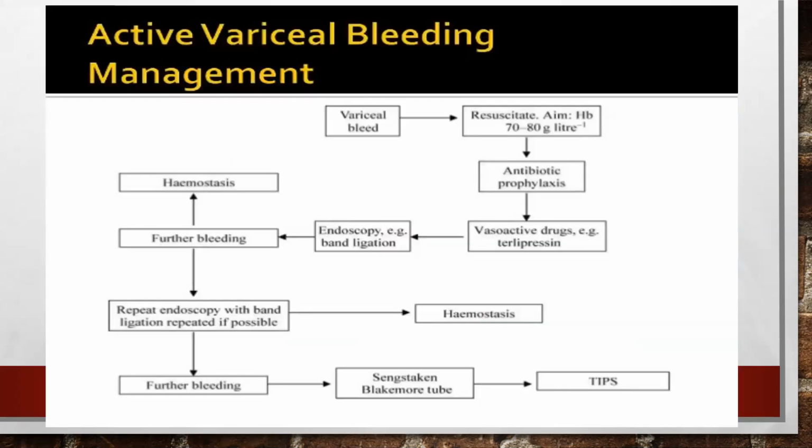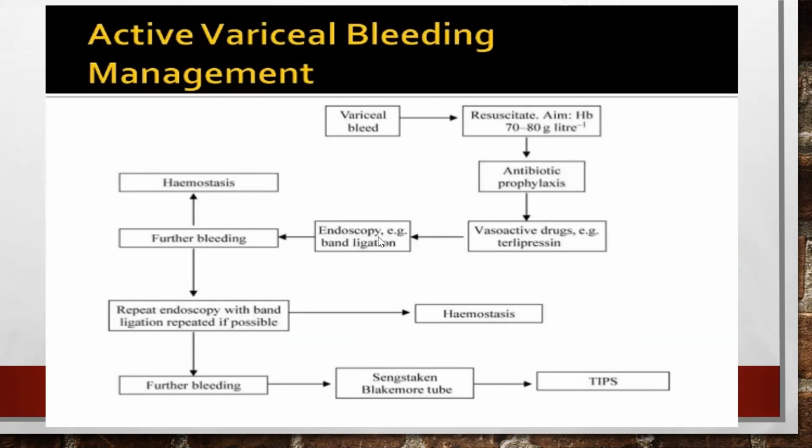So what is the management? There is a variceal bleed. Resuscitate. Maintain the hemoglobin around 7 to 8 grams per 100 ml. We have to definitely start on antibiotic prophylaxis in a variceal bleed. Give vasoactive drugs like terlipressin, octreotide, somatostatin.